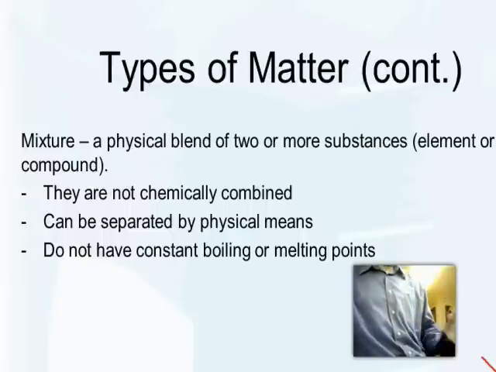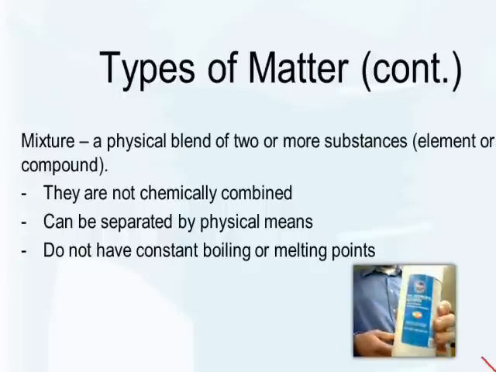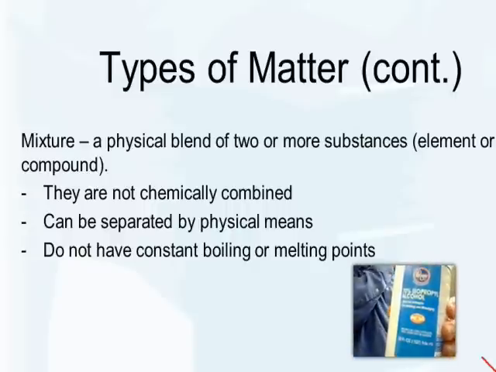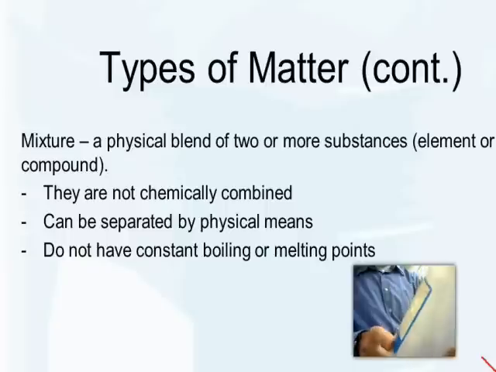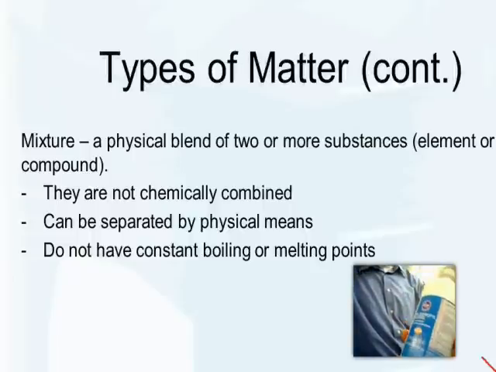potassium benzoate, etc., etc. Okay, another mixture is, for instance, you can look in your medicine cabinet. This is isopropyl alcohol. It's 70% isopropyl alcohol. You can even look at the ingredients, or the active ingredient would be the isopropyl alcohol. That isopropyl alcohol is a substance, but it's mixed in evenly with the inactive ingredient, the water.